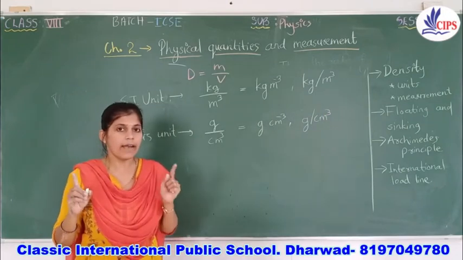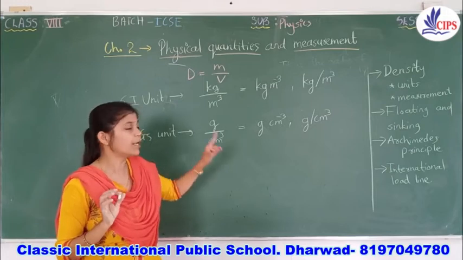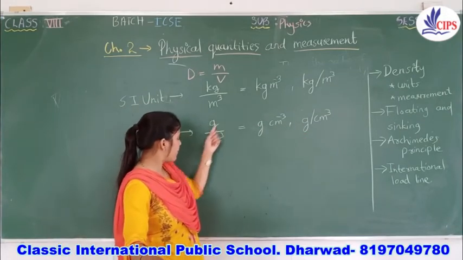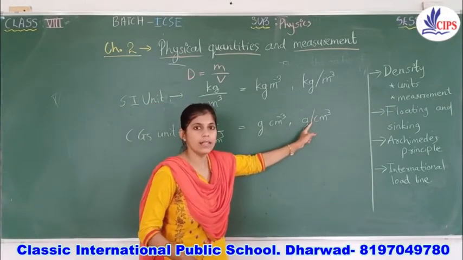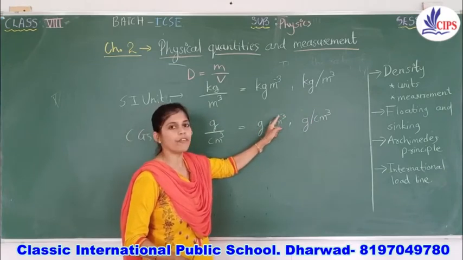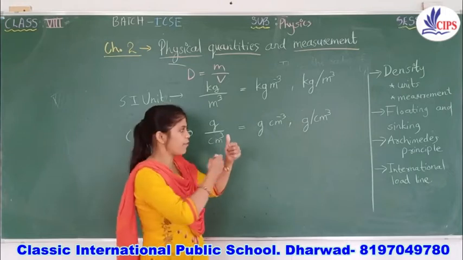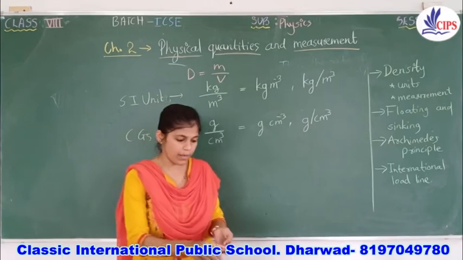Keep in mind, while writing any kind of units in physics especially, you have to mention them properly. The method is actually gram per centimeter cube, right? But if you don't want to write this line, just mention gram cubic centimeter, but here the cube will be negative as you have changed the sign from down, you have brought it upside, right? So this is the thing you have to keep in mind.